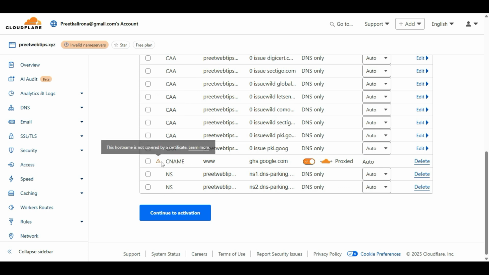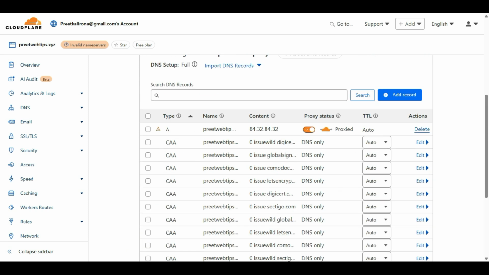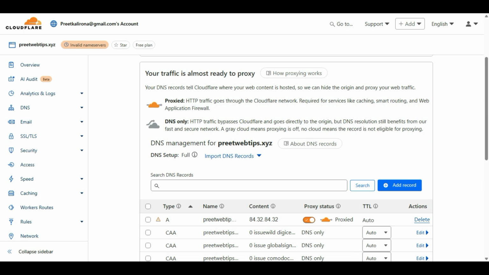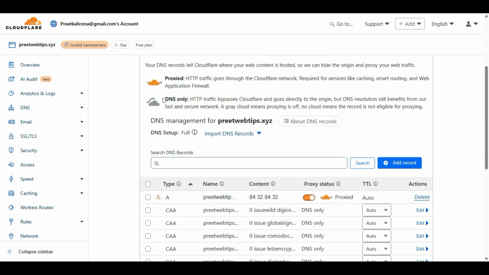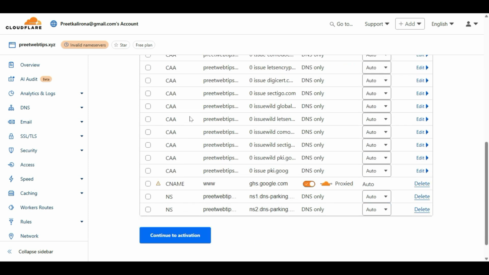As you can see, I'm using a CNAME here. You can read here that proxy means HTTP and HTTPS traffic goes through the Cloudflare network. If you disable this one, it will only go through your previous domain DNS. It will bypass Cloudflare. So let me continue to activation.